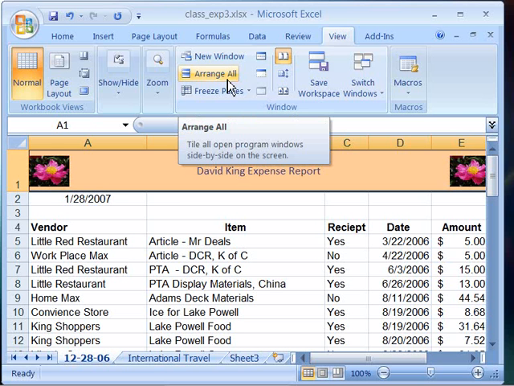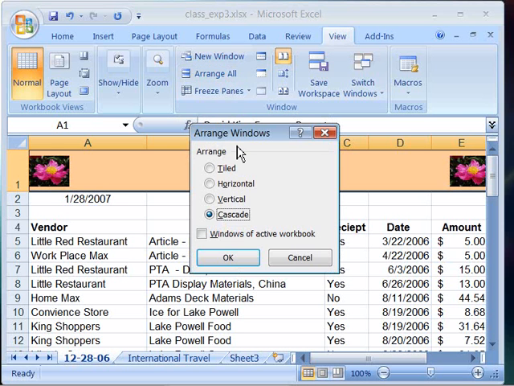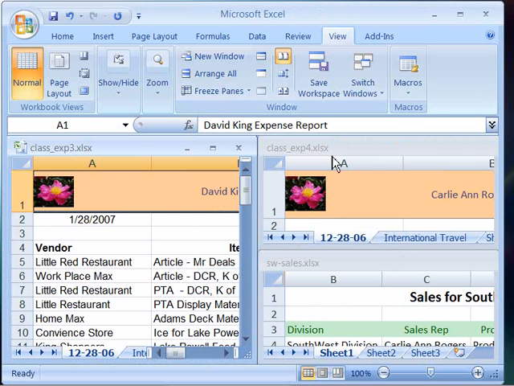Notice here's the Arrange All command, and when I select it, it will open a dialog box that allows me to choose between 4 options for how I'd like to arrange my display. Choosing the tile option will actually tile all of the opened workbooks on your screen display.